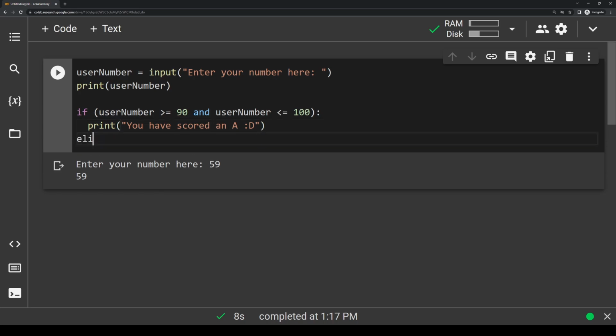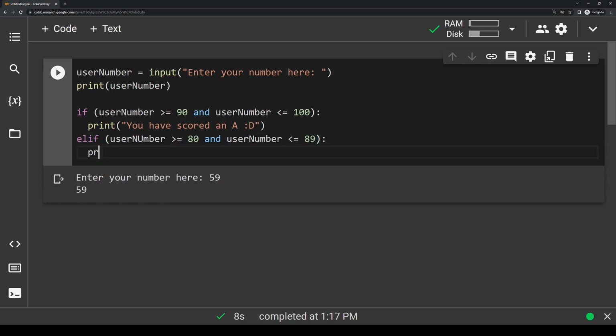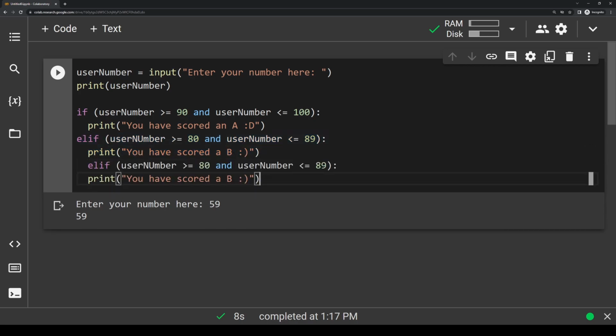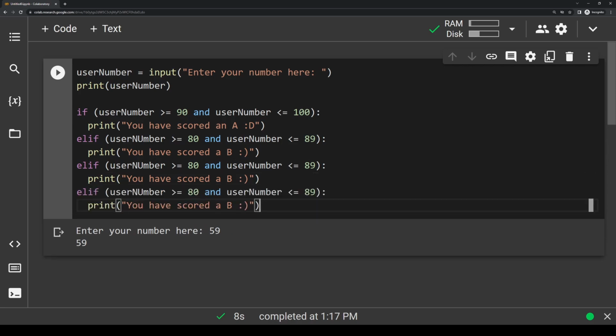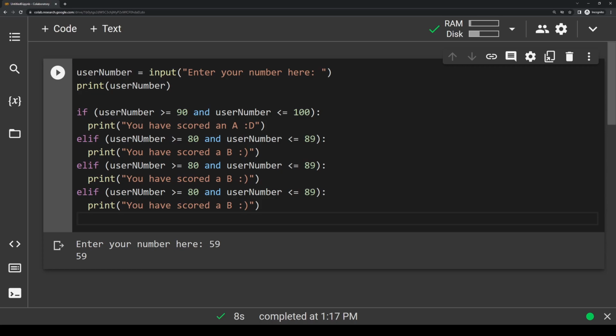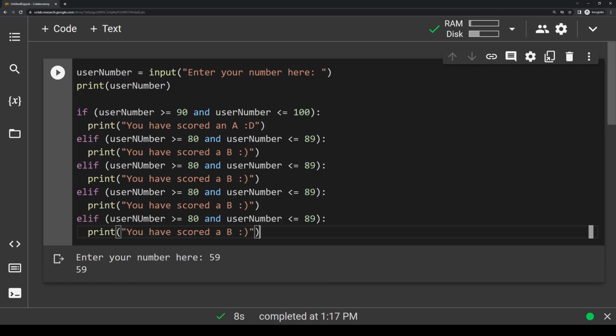So let's make elif user number greater than or equal to 80 and user number less than or equal to 89. And then we're just going to print you have scored a B. And then I'm just going to copy and paste some of these down to make it a little easier. Make sure this is unindented. We're going to print these. And then we should have 5 letter grades because we have A, B, C, D, and F.